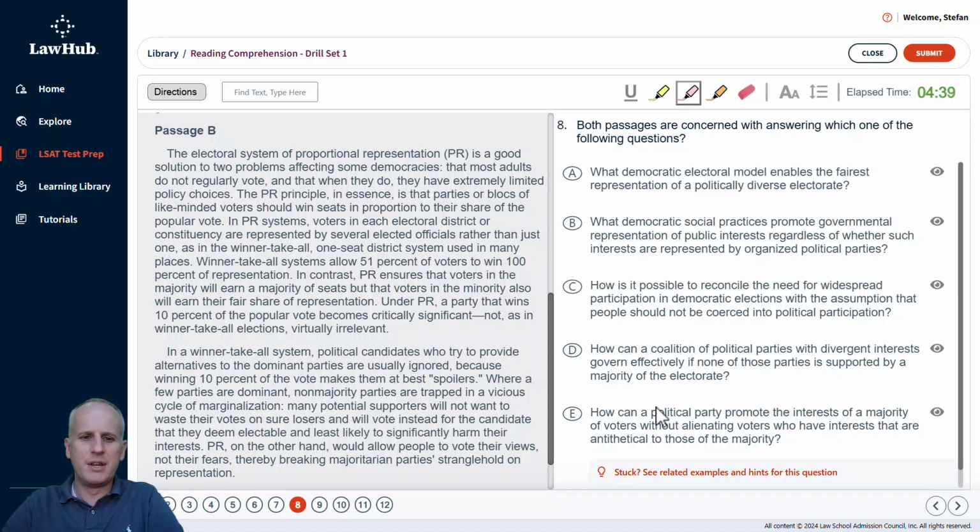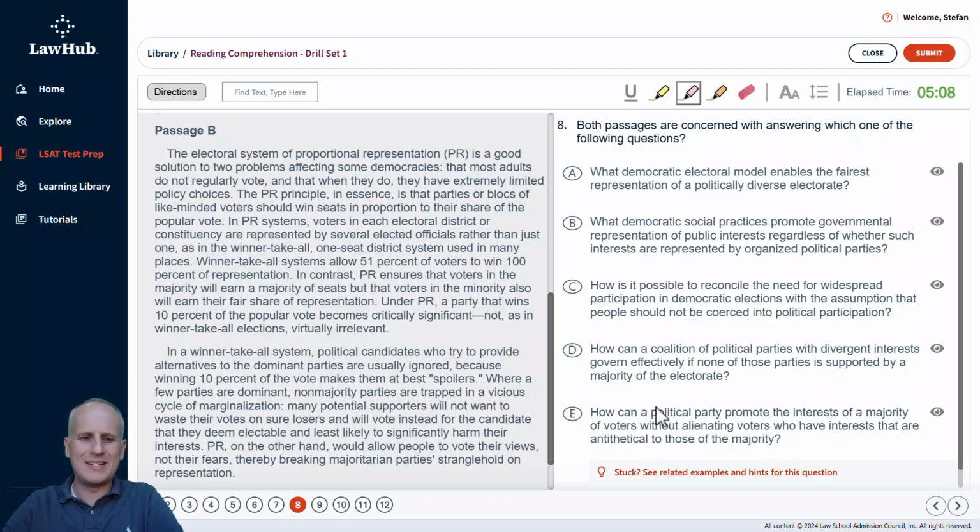In PR systems, voters in each electoral district or constituency are represented by several elected officials rather than just one, as in the winner take all one seat district system used in many places. Winner take all systems allow 51% of voters to win 100% of representation. In contrast, PR ensures that voters in the majority will earn a majority of seats, but voters in the minority also will earn their fair share of representation.